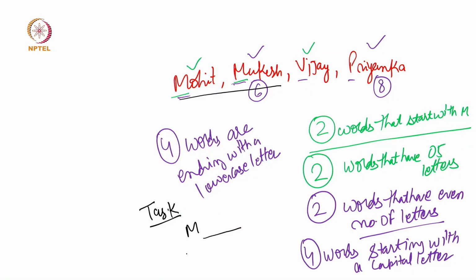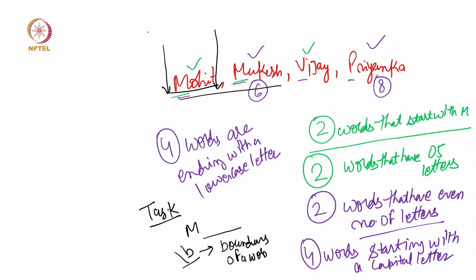For that, the first thing is that we have to use \b. What exactly is it? It is a boundary, the boundary of a word. So for the word Mohit, there are 2 boundaries: one is this boundary and another is this boundary.